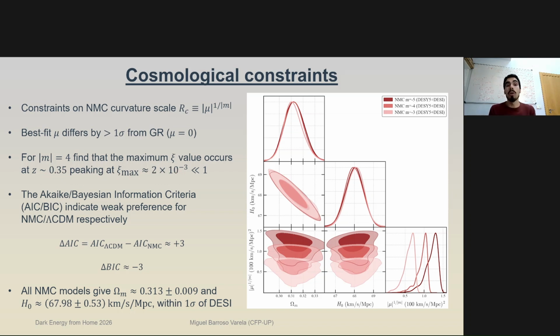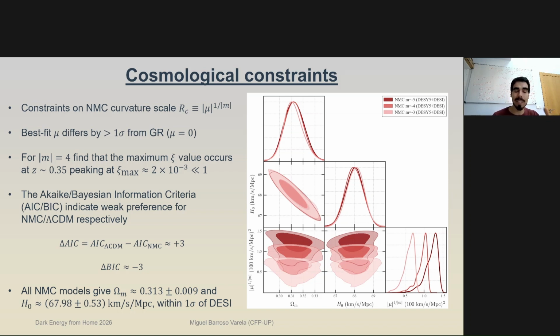And that is much smaller than 1, which is effectively what we would expect if the tracking solution is to hold, and so we don't have huge deviations from GR, but enough deviations that we can get some dynamical dark energy behavior. The Akaike and Bayesian information criteria, respectively AIC and BIC, indicate weak preference for the non-minimally coupled model and for ΛCDM, respectively, for each one.